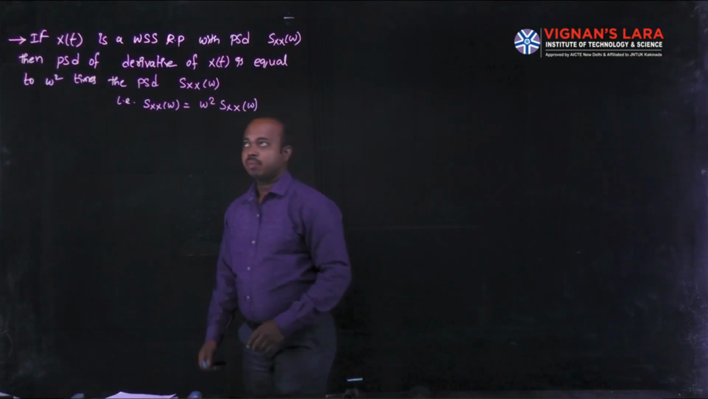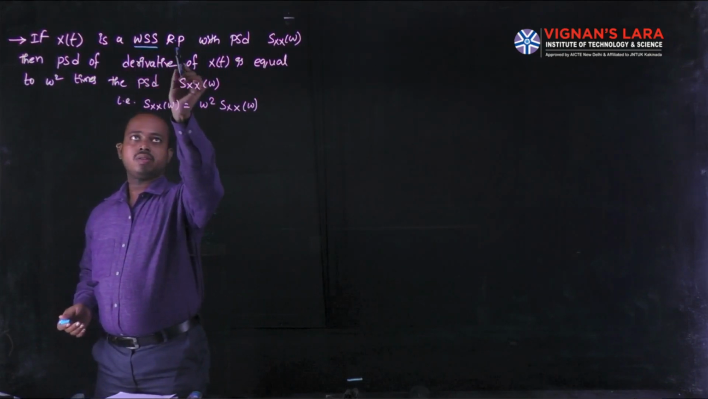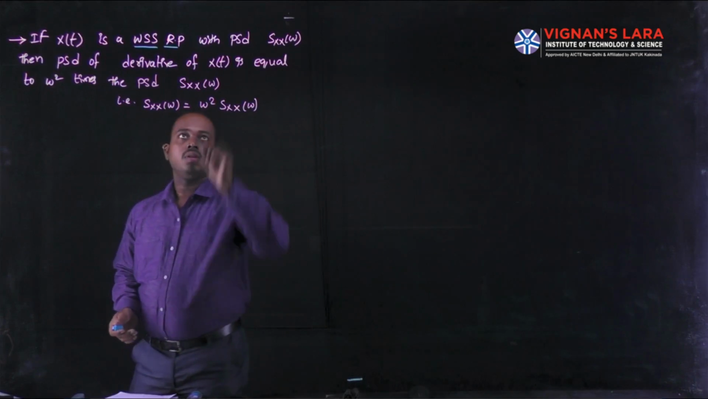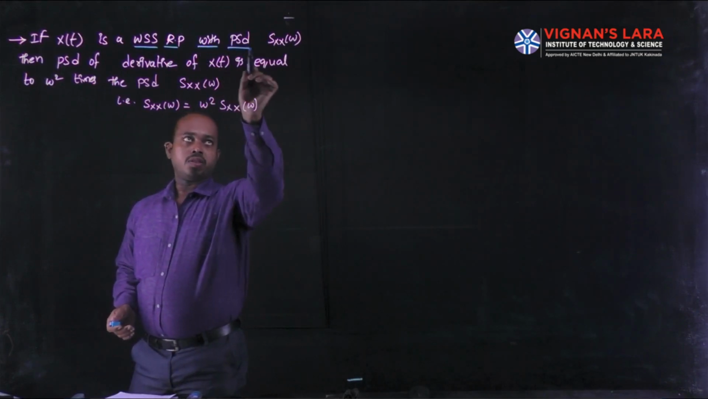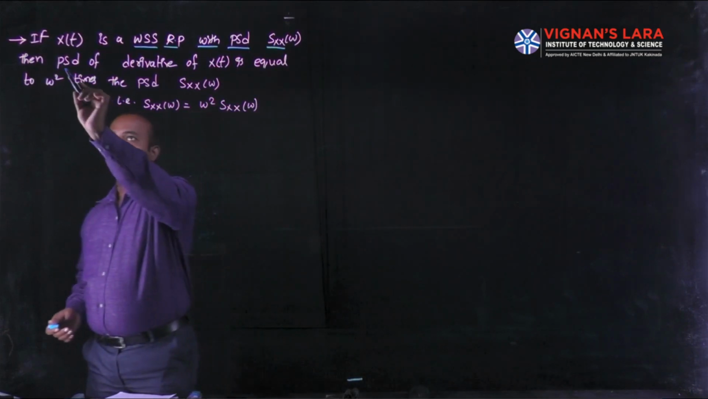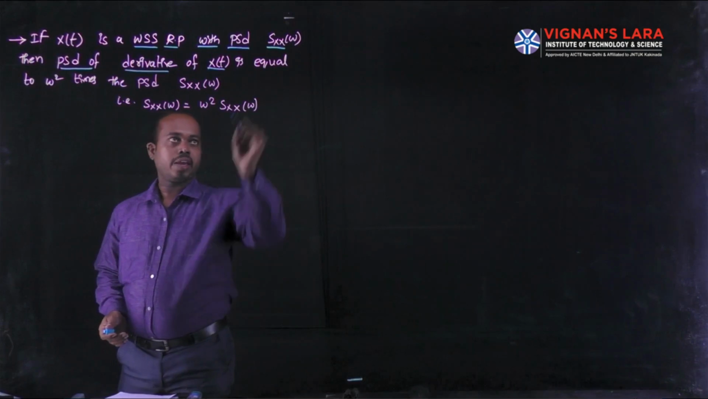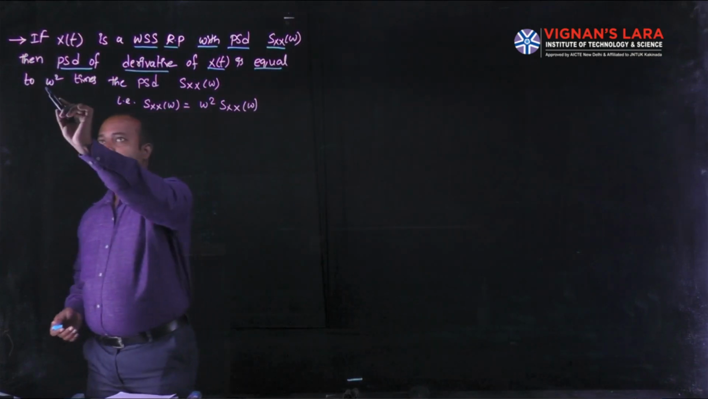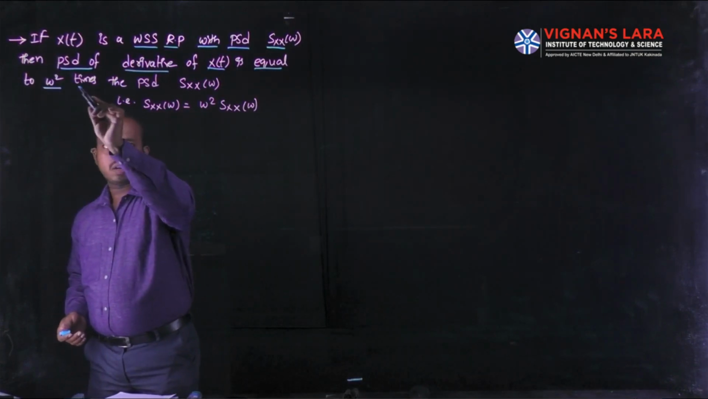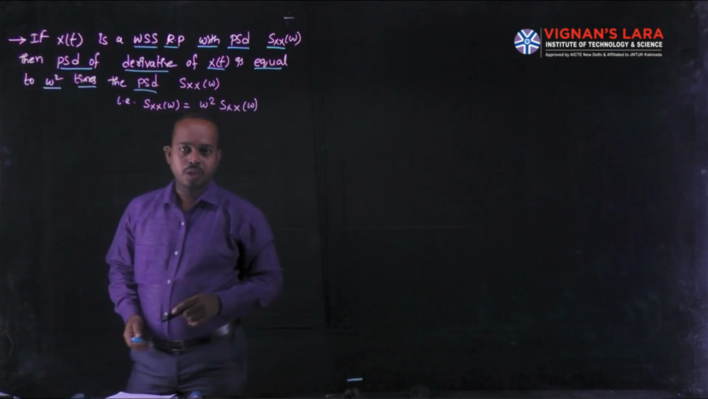The example is: if x of t is a WSS random process with power spectral density S_xx of omega, then the PSD of the derivative of x of t is equal to omega square times the power spectral density S_xx of omega.